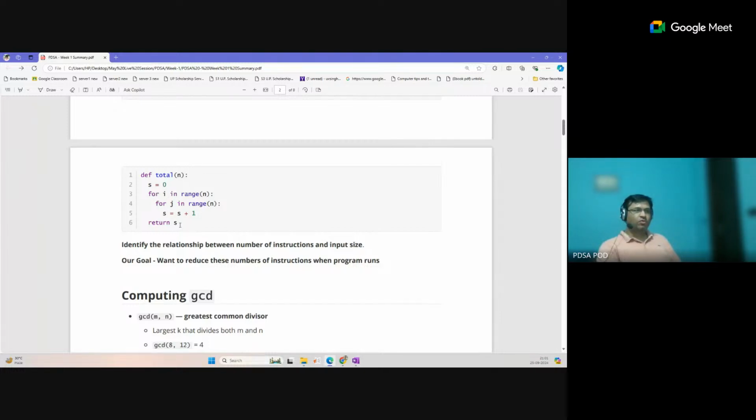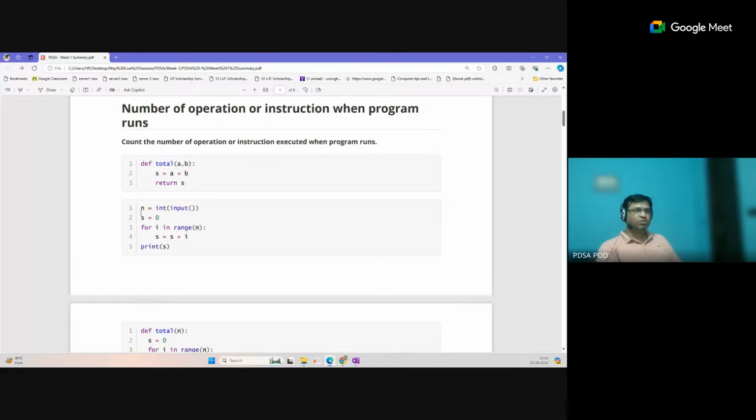Now the previous code is easy to understand. Suppose we take input n equal to 10. Then the line s equal to 0 will be executed only one time. This does not depend on n. For any value of n, s equal to 0 will be executed only one time in this code. So this is only a constant operation, a fixed constant time. Now the second line depends on the input. If n equal to 10, this line will be executed 10 times. If n equal to 100, this line will be executed 100 times. So you can see these steps are dependent on the input.